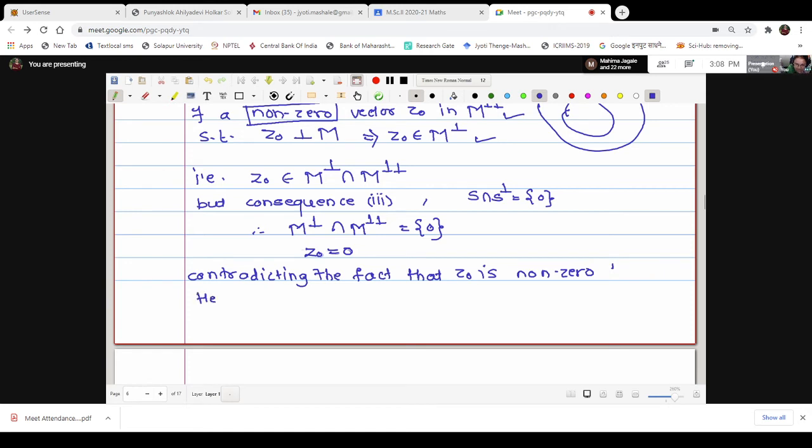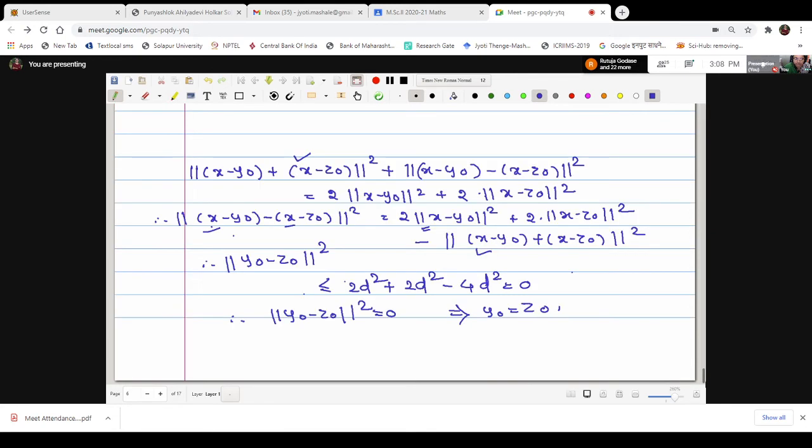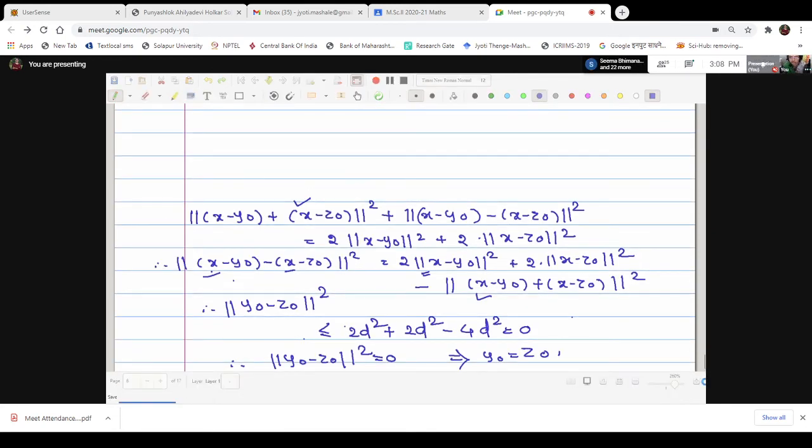Hence M contained in M double perp cannot be a proper inclusion. Cannot be proper. Hence M equals M double perp. So it is an easy theorem actually. Any doubt about this one? No, ma'am. Good.